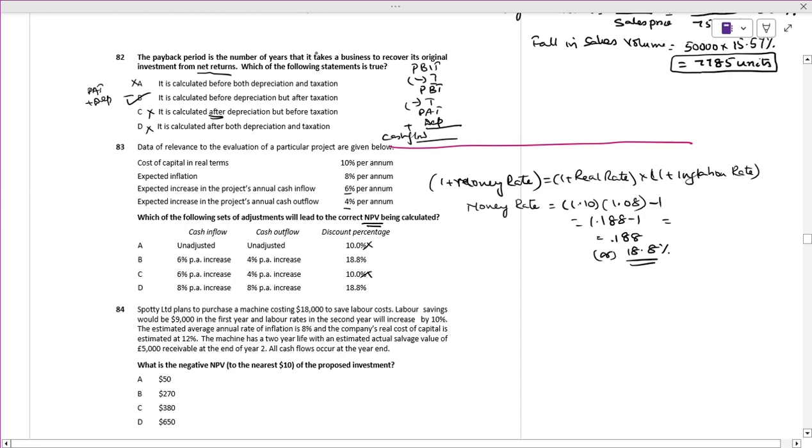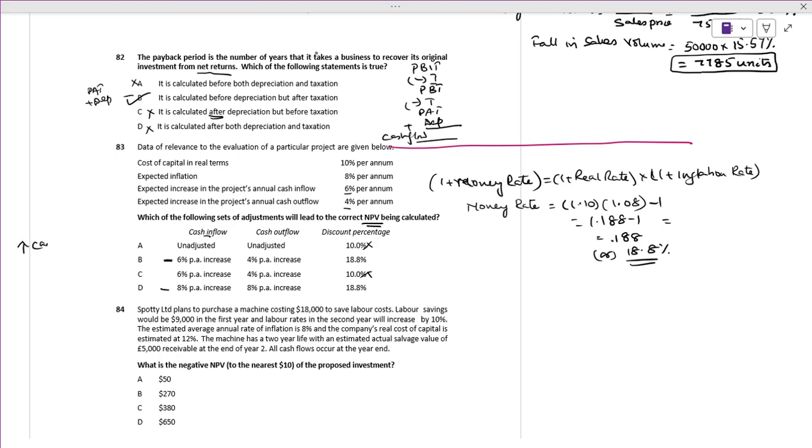Usually a correct net present value will happen when there is a higher inflow. We have two options. Here the increase in cash inflow in percentage terms should be proportionately higher than cash outflow.